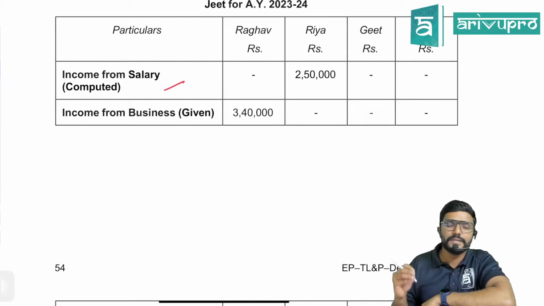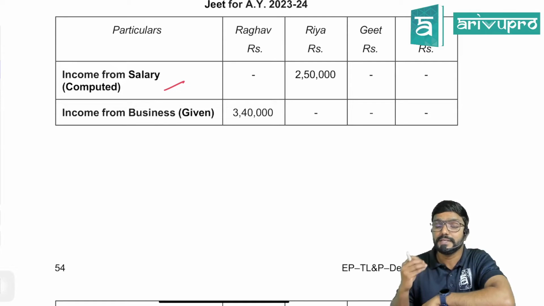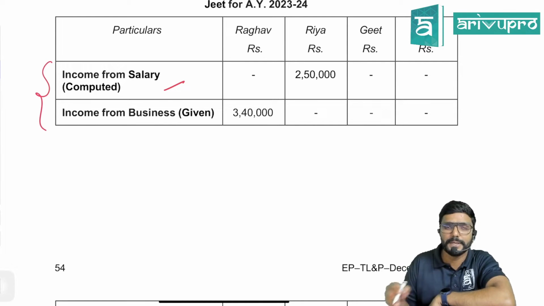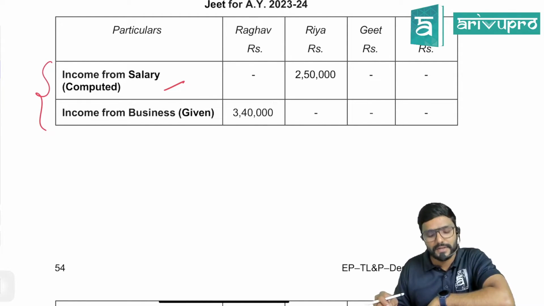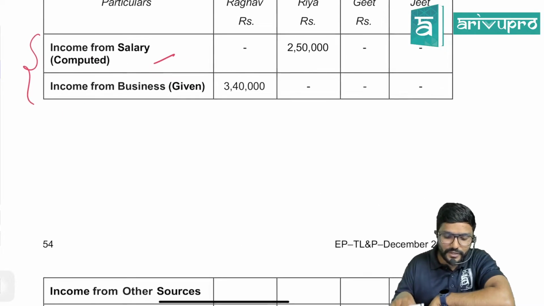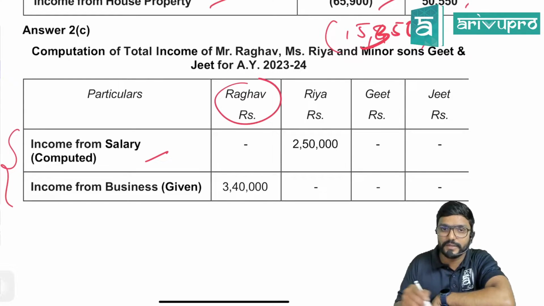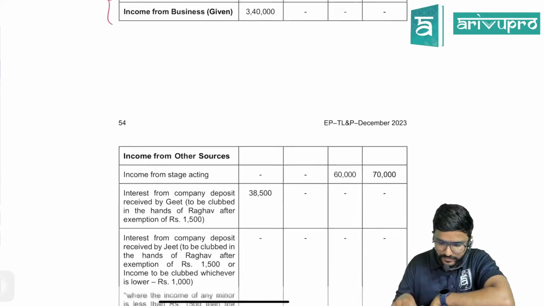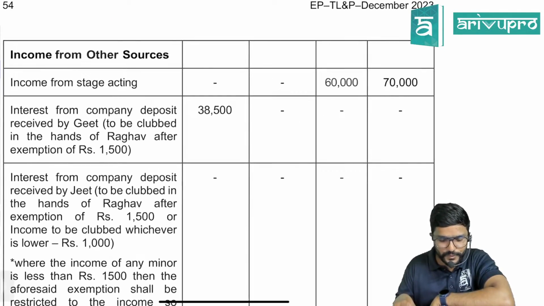Guys, when both parents are having income, the income of minors would be clubbed with whoever is having higher income. So if at all clubbing gets attracted, in whose hands will it attract? Raghav's hands. So, income from other sources.